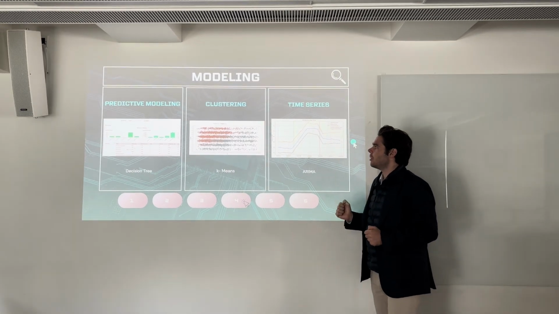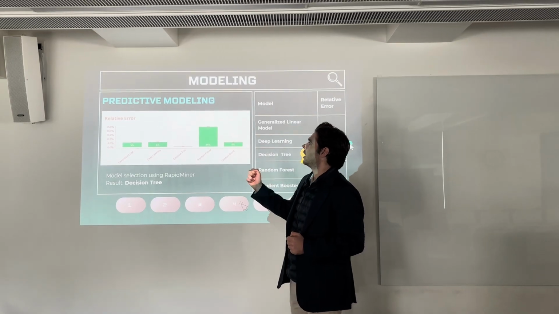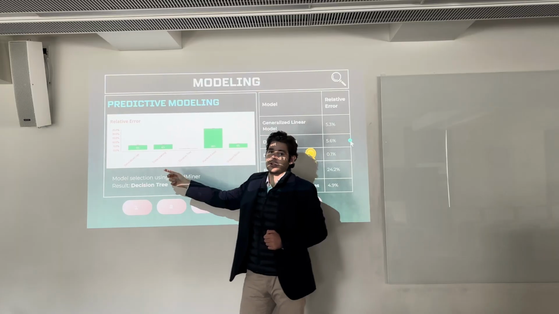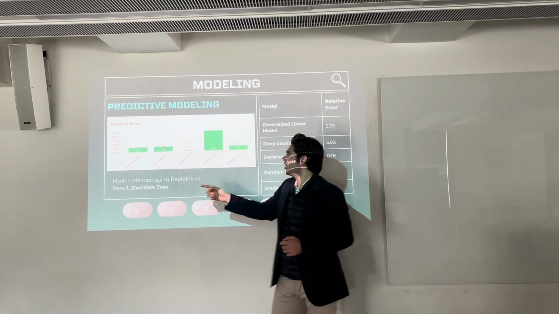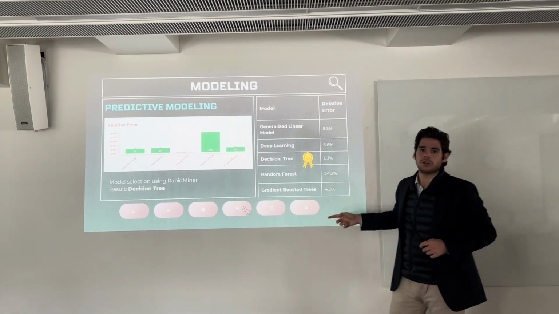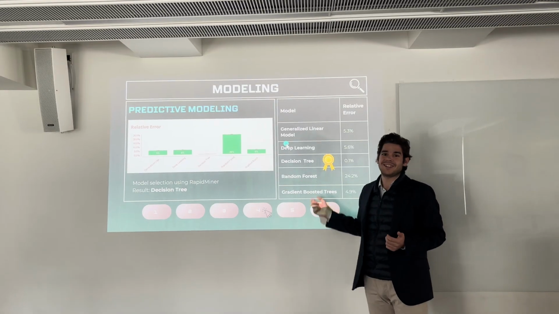If we go a bit further on this, going to the first slide, we see the different types of models that we learned. We have deep learning, generalized linear model, random forest, and these are the relative errors. The accuracy is 1 minus this. And who's the winner? Decision tree.